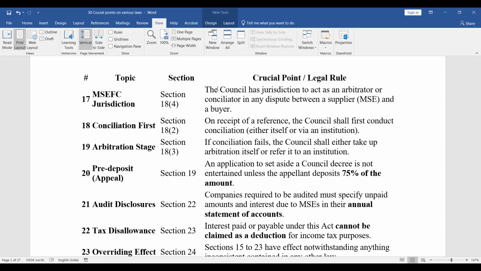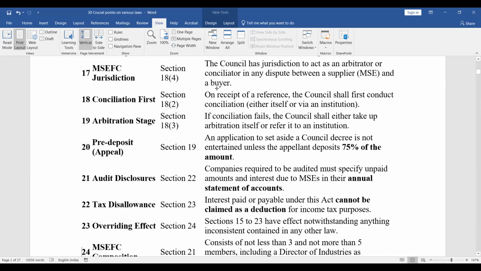Conciliation first, Section 18(2). On receipt of a reference, the council shall first conduct conciliation either itself or via an institution. Then arbitration stage, Section 18(3). If conciliation fails, the council shall either take up arbitration itself or refer it to an institution. Section 19 talks of pre-deposit in case of an appeal. An application to set aside a council decree is not entertained unless the appellant deposits 75% of the amount.